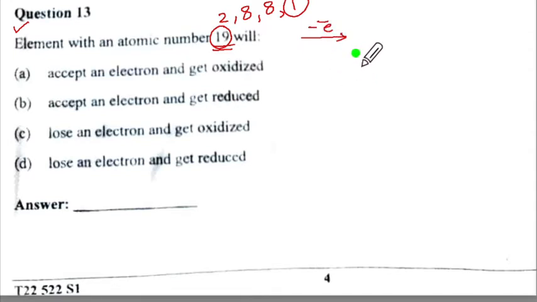So when it loses one electron, it is going to get oxidized because loss of electron is oxidation. So does it accept an electron? No, it has to lose that electron. So this is wrong. Will it accept electron? No way. Now lose electron, get oxidized. This is correct. When it loses electron, it cannot get reduced. So C is the correct option here.